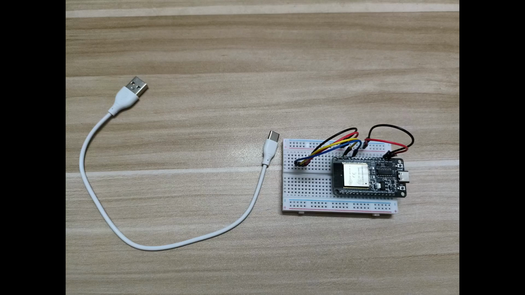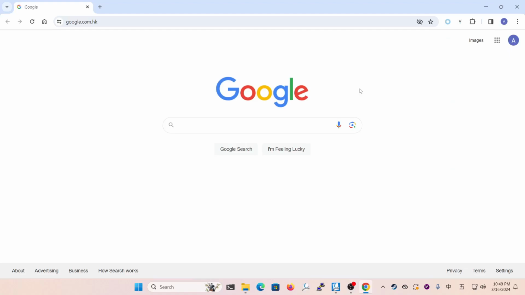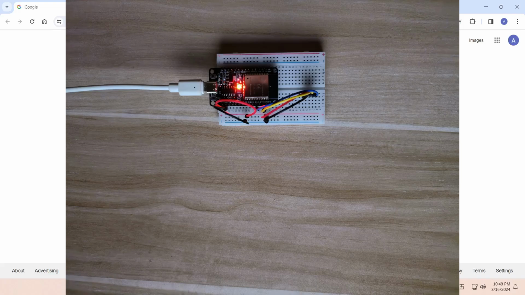And right now, let's begin this tutorial. Okay, the first step, I would need you to connect your ESP32 to your computer with the USB cable. After connecting, on your ESP32, you should see there is a red light on. That means your ESP32 is powered on. And after that, we can move to the next step.